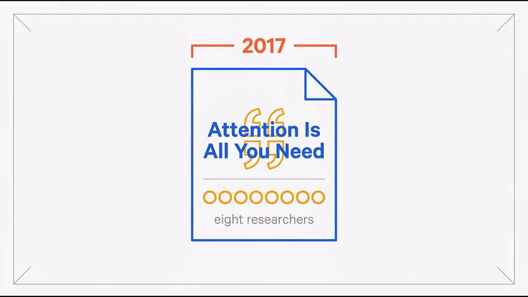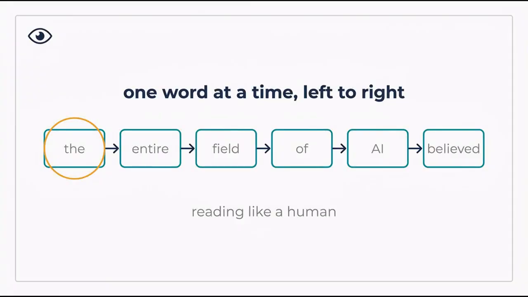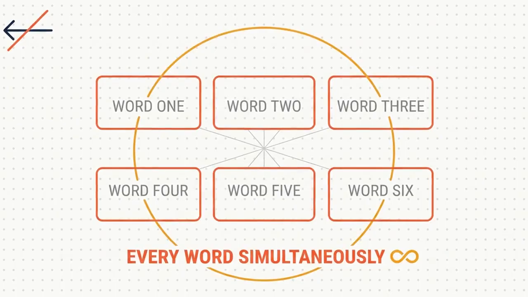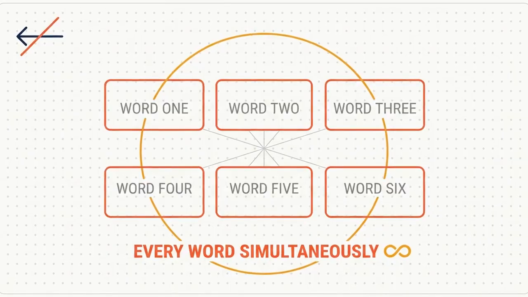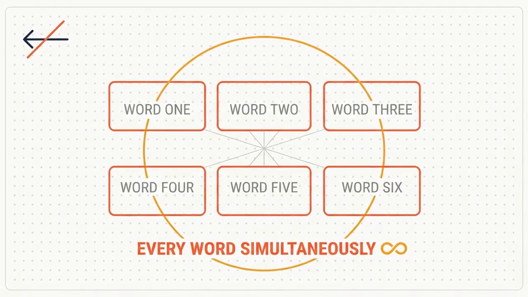In 2017, 8 researchers published a paper with a title that sounded almost arrogant: "Attention is all you need." At the time, the entire field of AI believed that to process language, computers had to read like humans, one word at a time, from left to right. But this paper proposed throwing away sequential reading entirely, letting the computer look at every word in a document simultaneously.